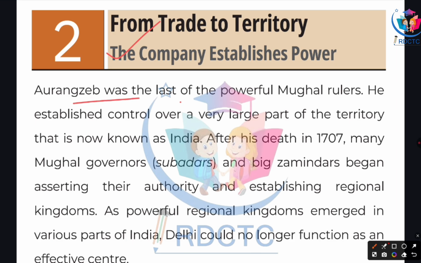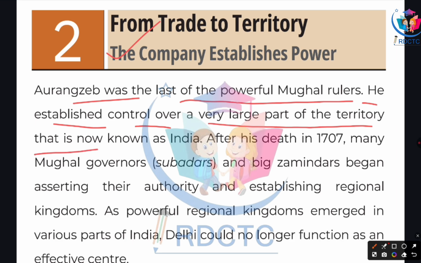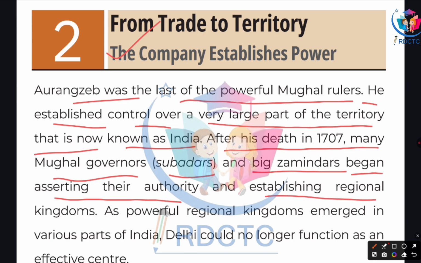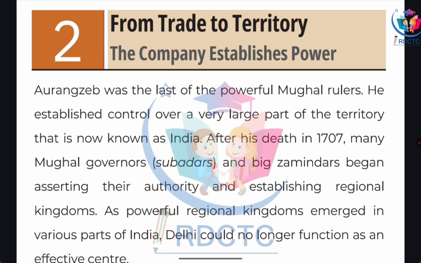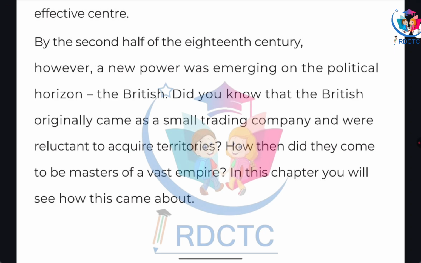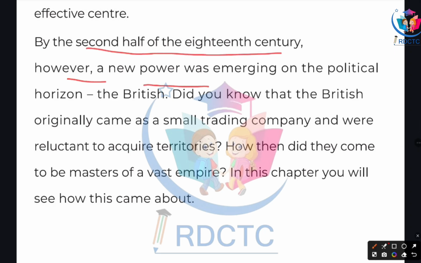Aurangzeb was the last of the powerful Mughal rulers. He established control over a very large part of the territory that is now known as India. After his death in 1707, many Mughal governors, subadars, and big zamindars began asserting their authority and establishing regional kingdoms. As powerful regional kingdoms emerged in various parts of India, Delhi could no longer function as an effective center. By the second half of the 18th century, however, a new power was emerging on the political horizon, the British.